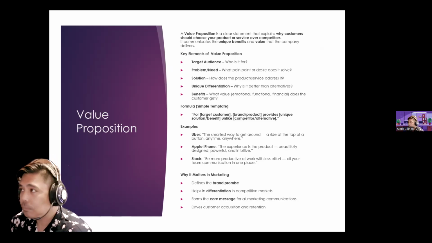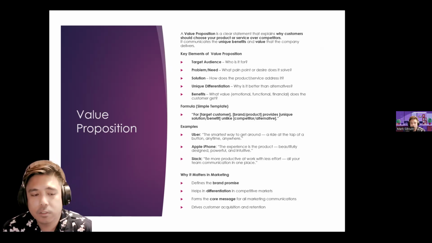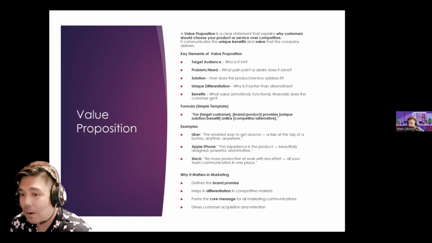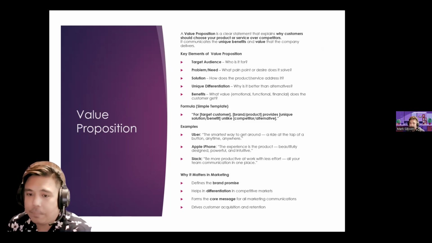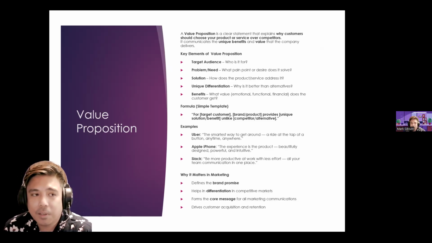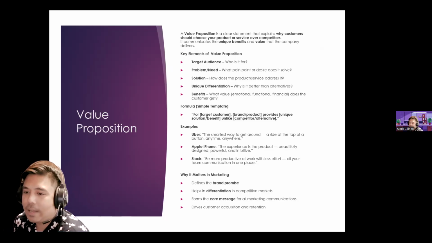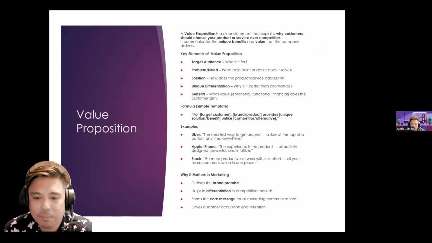Example, we've looked at video, let's look at Uber. Uber is basically similar to what we have here in the Philippines, Grab. Before, we also had Uber here in the Philippines. So: smartest way to get around, a ride at the top of a button, anytime, anywhere. Apple: the experience is the product, beautifully designed, powerful, and intuitive. Slack is similar to Google Chat: be more productive at work with less effort, all your team communication in one place.